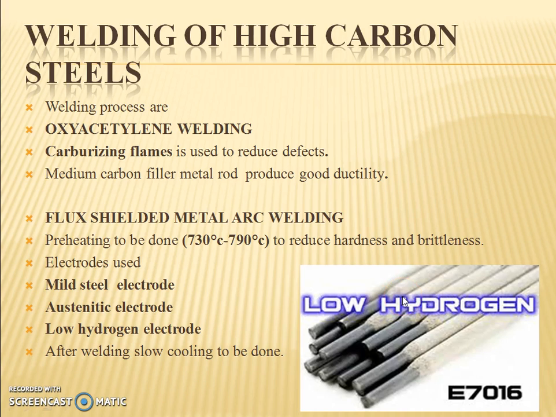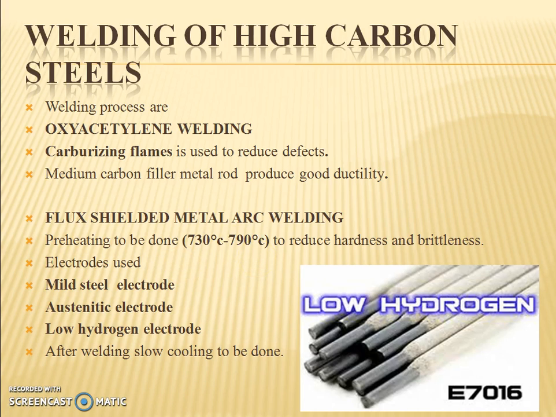So, welding of high carbon steels. Oxy-acetylene welding can be used, where carburizing flames are used to reduce the defects found in high carbon steels. Flux shielded metal arc welding is also used, where preheating is to be carried out at 730 degrees C to 790 degrees C. Mainly you have to do the preheating to reduce the hardness and brittleness.